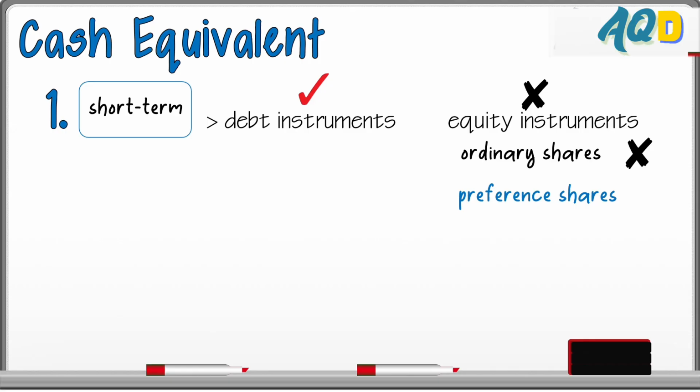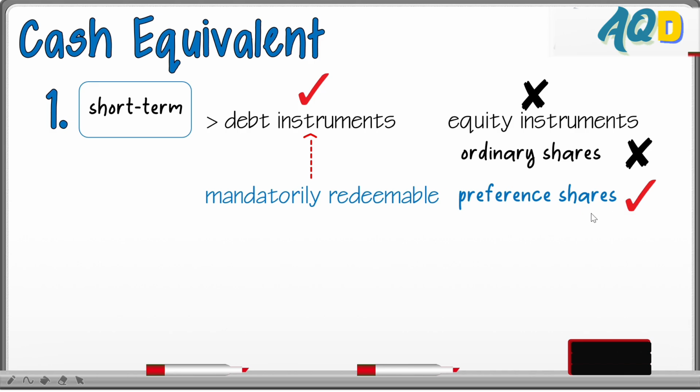However, when the preference shares are mandatorily redeemable, from the word redeemable, which means that the preference shares now have redemption date or redemption period. Period means term. Ibig sabihin, since meron ng term, the redemption period, ang preference share natin, then it qualifies as a cash equivalent. Why? Because its term makes it a debt instrument.